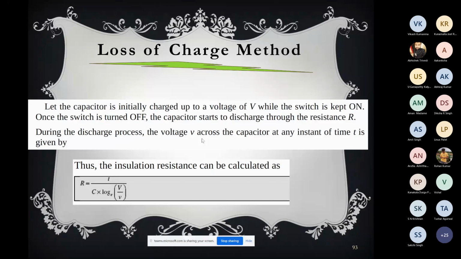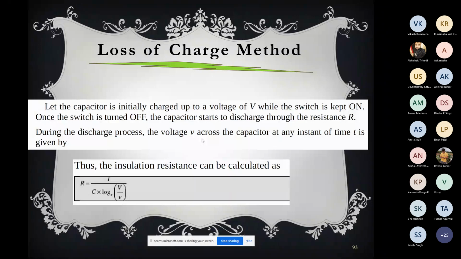And you will see that even if you don't connect the resistance, there will be a decrease in charge, because the atmosphere is there, and there is atmospheric moisture and all those things, and that will create a path through which the capacitor will discharge. Many times when it is very dry weather, we see that the capacitor's charge is not decreasing rapidly, because we want to finish the experiment quickly. So we used to do a trick. We used to wet a cloth or a handkerchief or something, and then wrap it around the capacitor, so that the capacitor gets moisturized, and then the charge decreases quickly, whatever be the case.